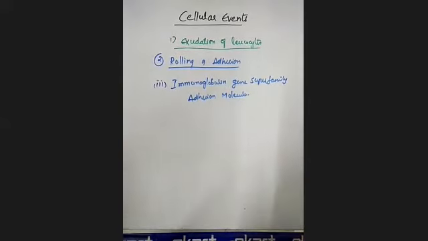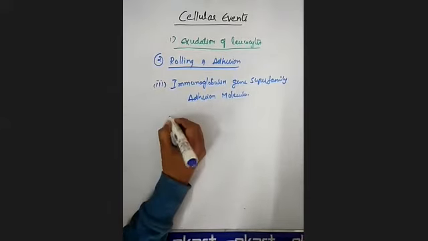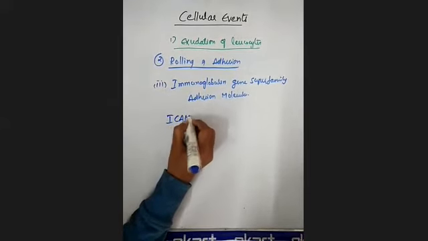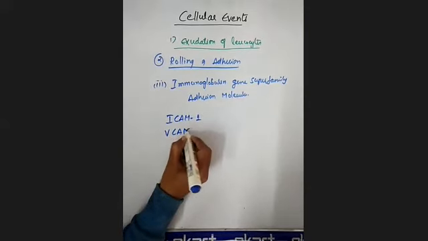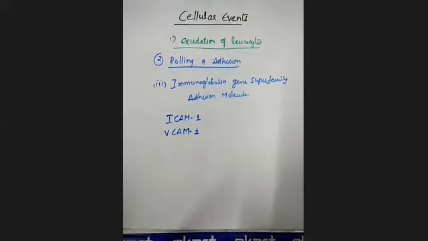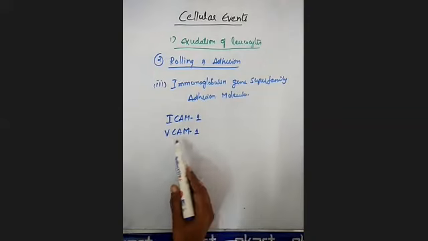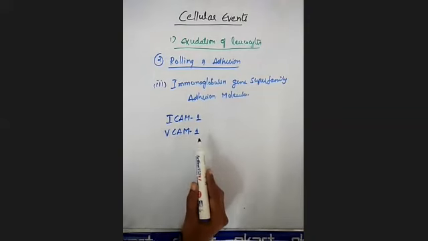For the immunoglobulin gene superfamily adhesion molecules, the examples are ICAM1 and VCAM1. ICAM1 means intercellular adhesion molecule 1, and VCAM1 means vascular cell adhesion molecule 1.